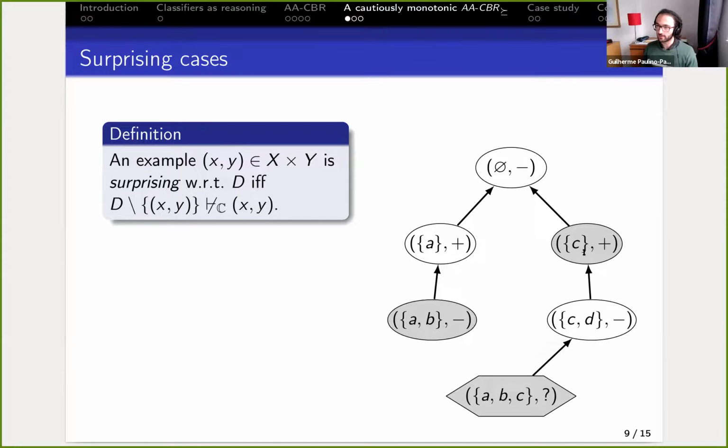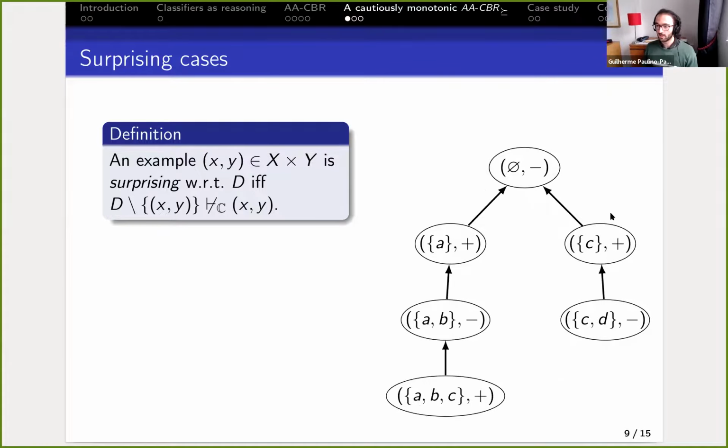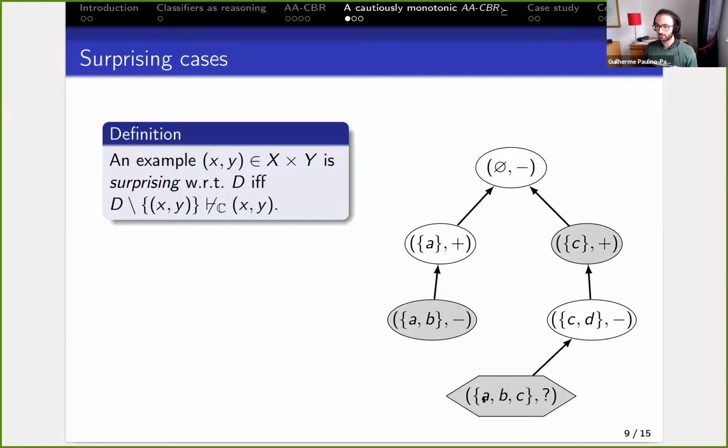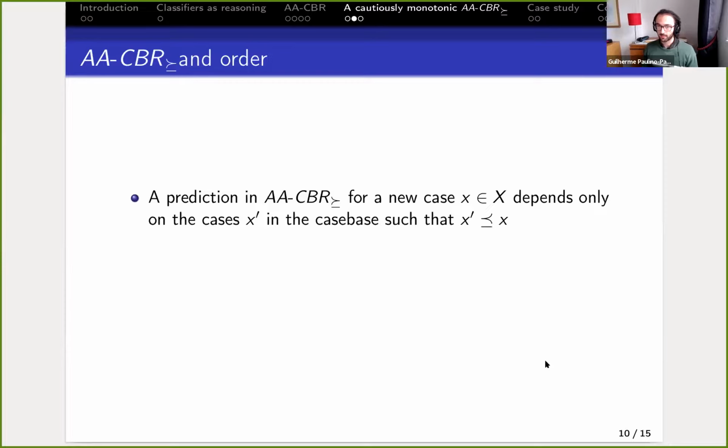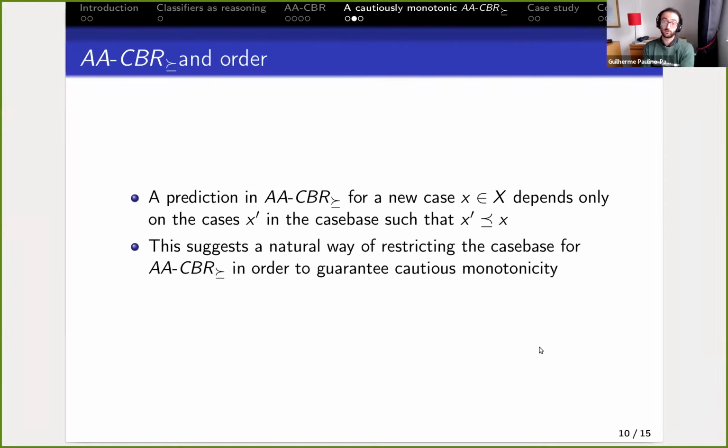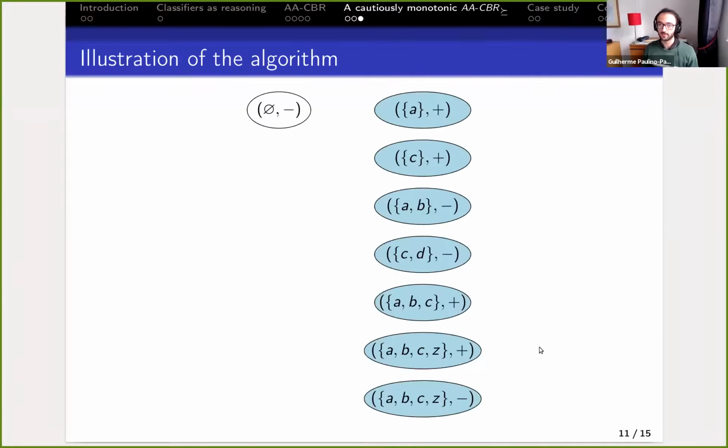C plus is in the ground extension and it's attacking the default case, but that's already the prediction plus, so ABC plus is not surprising. Okay, so what's interesting about this is that ACBR has this property that the prediction for a new case X depends only on cases in the case base X prime, which are smaller than X. And this is just a way of constructing a variation of ACBR to guarantee cautious monotonicity. So we'll select some cases in the case base and only use those for the inference.